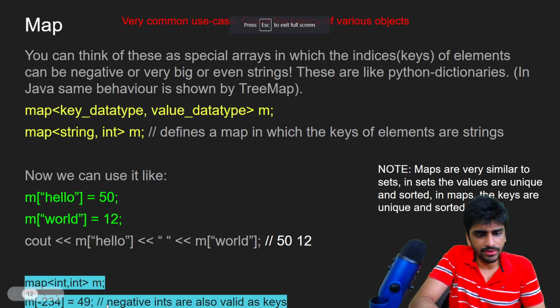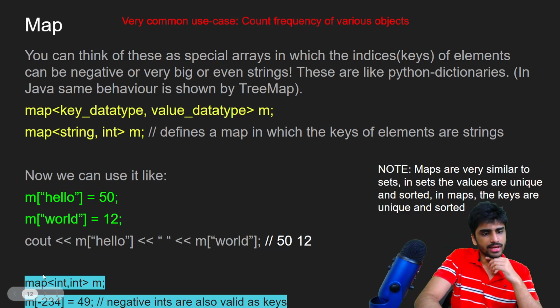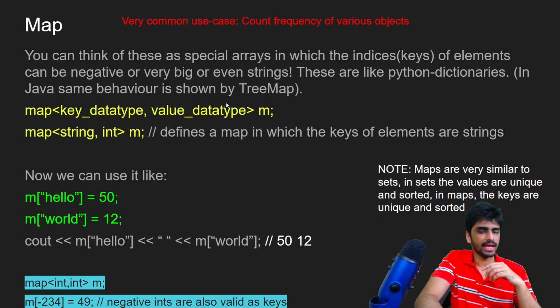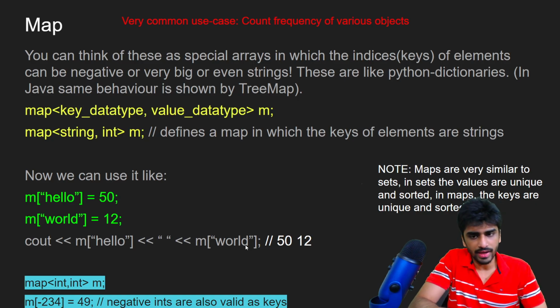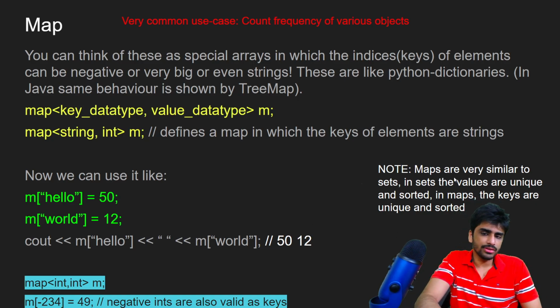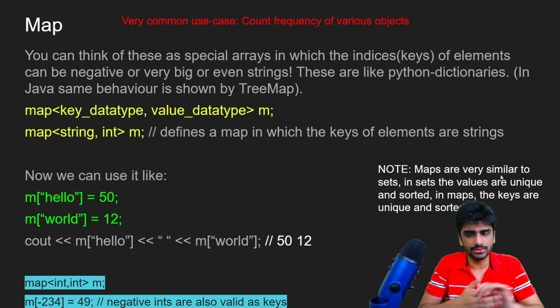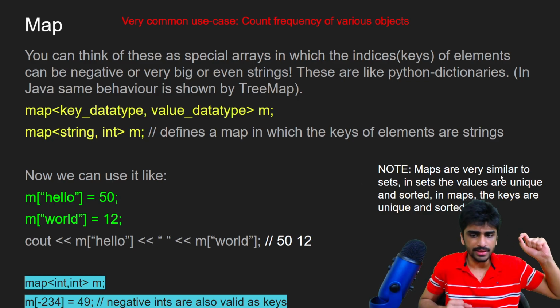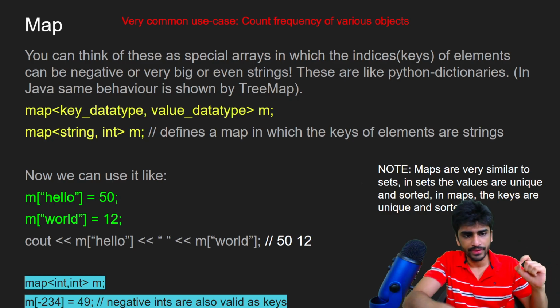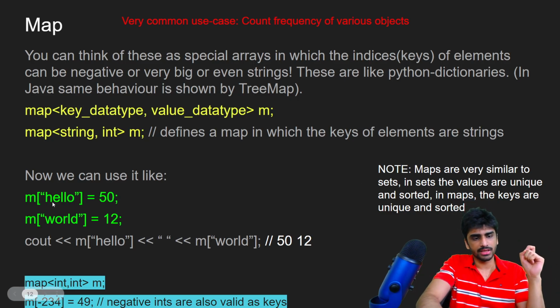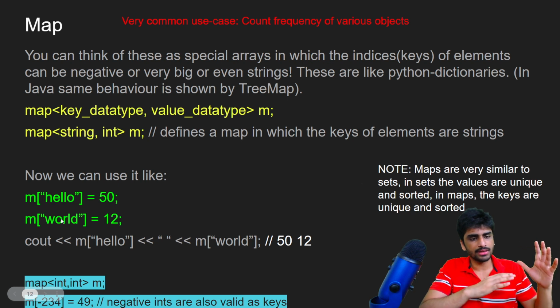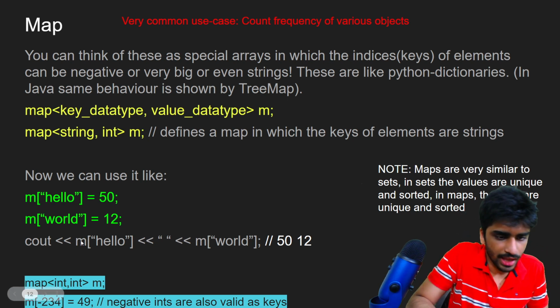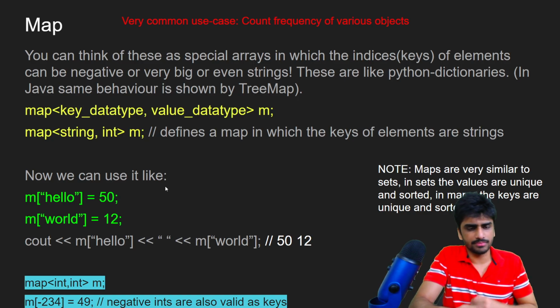Yeah, so even negative integers are also valid keys. So if you make a map of integer comma integer, where the key data type and value data type both are integers, even the negative integers are valid as keys. And one thing you need to note is that maps are very similar to sets. In sets, the values are unique and sorted. In maps also, the keys are unique and sorted. So whatever keys are there, like hello and word, these will be present in a sorted order inside the map, in lexicographically increasing order. So hello will be before word.